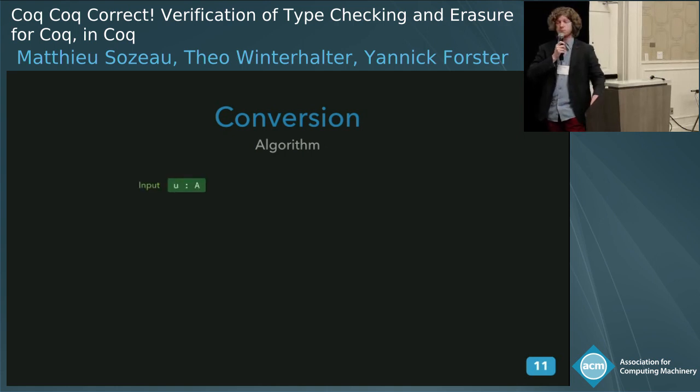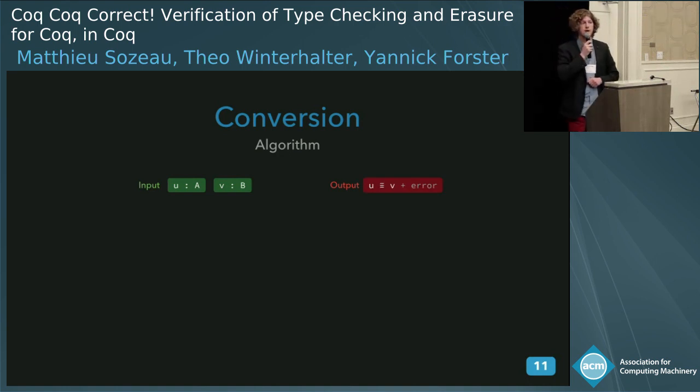So we're taking some u of type A and v of type B, and we want to decide if u is convertible to v. Actually, we're not proving that it is decidable. We're just proving that in some cases we say, well, they're convertible, and maybe in some of the cases we just return an error. So the completeness of this algorithm is some future work.